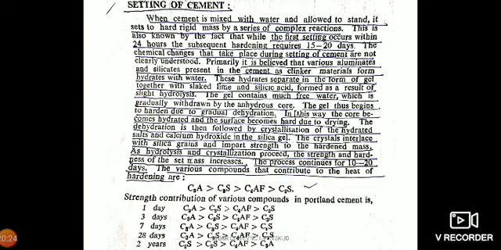hardening. The chemical changes that take place during the setting of cement are not clearly understood, but it is believed that the various aluminates and silicates present in the cement as clinker materials form hydrates with water, and these hydrates separate in the form of gel together with slaked lime and silicic acid, formed as a result of slight hydrolysis.